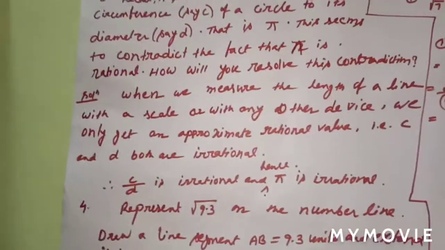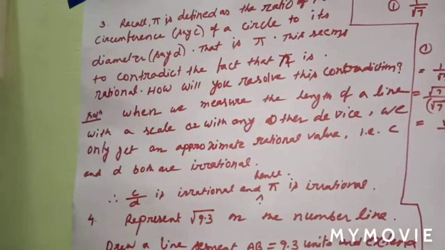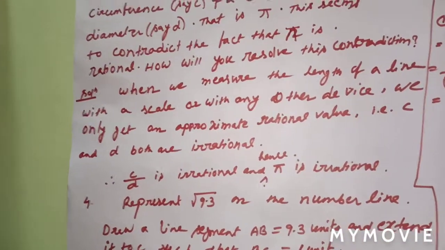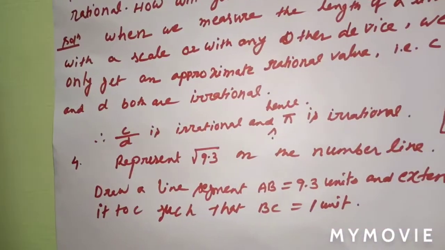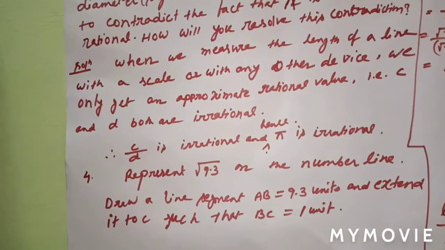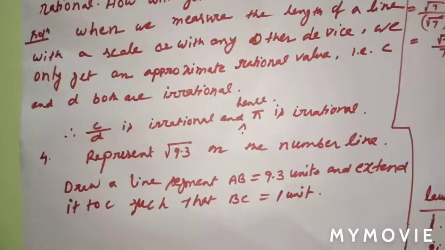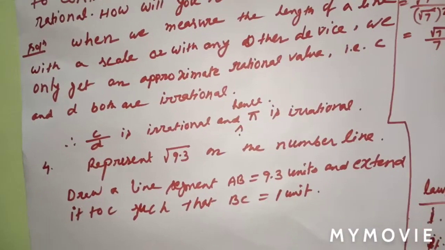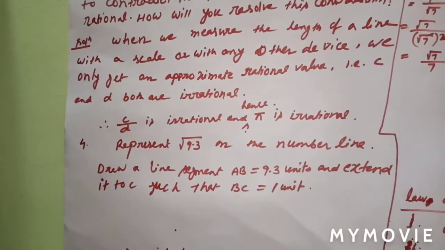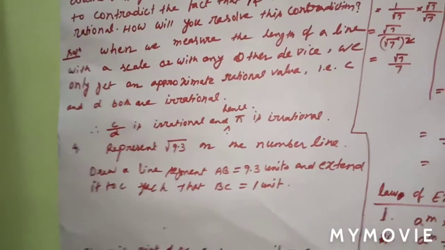When you measure the length of a line with a scale or with any other device, we only get an approximate rational value. Yes, approximate rational value. Means C and D are approximate rational values, so they are not rational. They are irrational. So C by D is also irrational. So hence pi is irrational. All of you understood now?